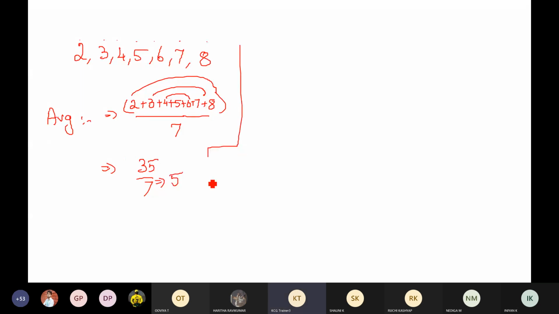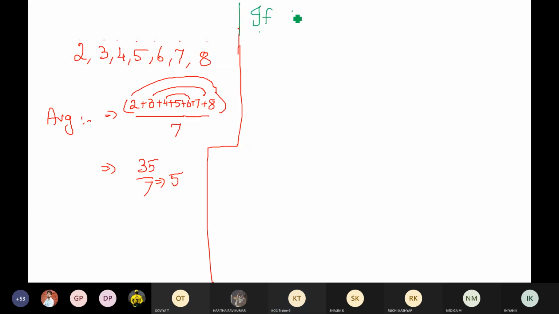So this is the actual way of solving this question. This is how we are supposed to find out the average. Now that's fine, but I'm going to teach you guys a few more methods here. This method is applicable only if the given numbers are in AP.